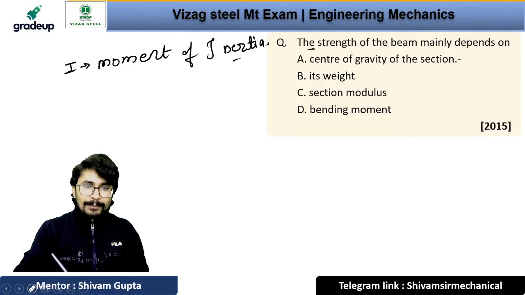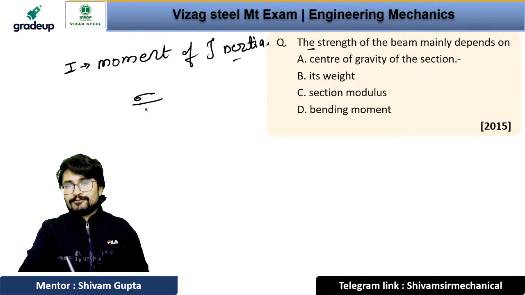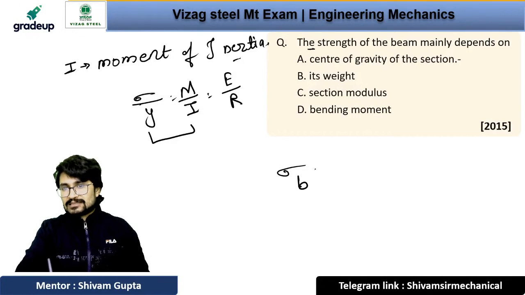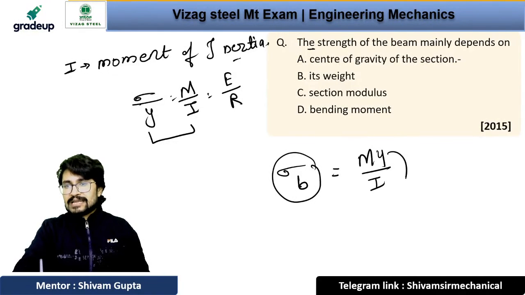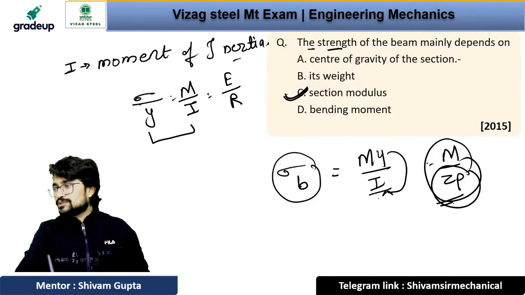You should know the bending equation of the beam, which says sigma upon y equals M upon I equals E by R. If we choose these two relations, then we can say that the bending stress, that is the strength of the beam, depends upon My upon I. If I take this y in the denominator, we will get M upon Z. So the bending stress or the strength of the beam mainly depends on the section modulus of the beam. So the answer will be option C, right?